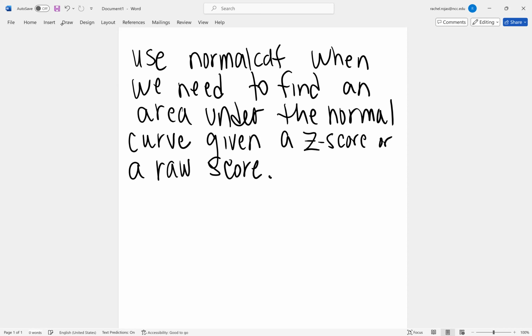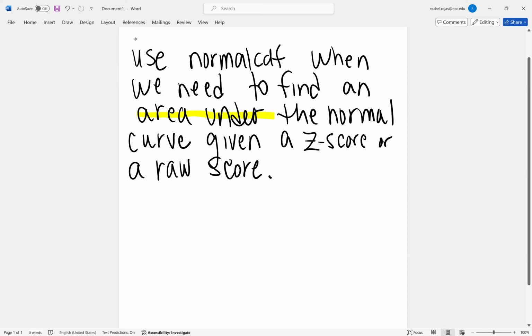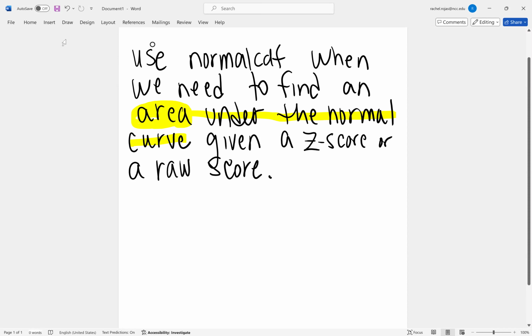So we have a score, but we're looking to find an area under the normal curve. So the key word here is we're looking for an area. And we know the z-score or the raw score. So we use normal CDF when we need to find an area under the normal curve, given we know the z-score or the raw score.